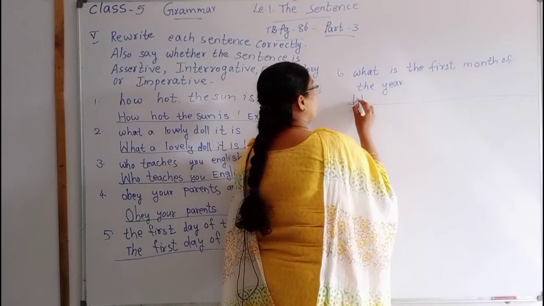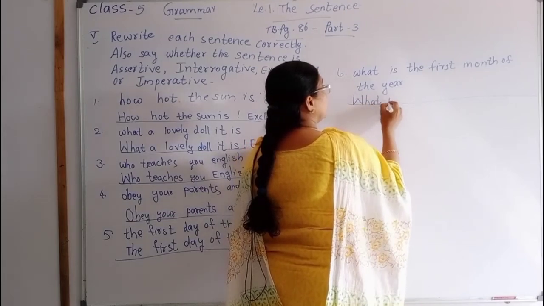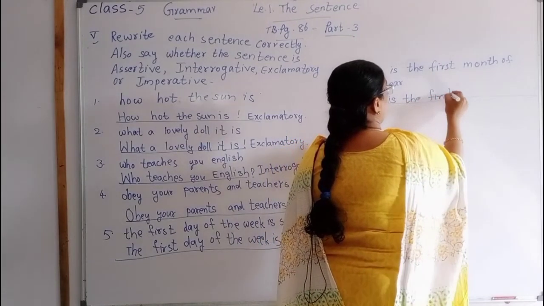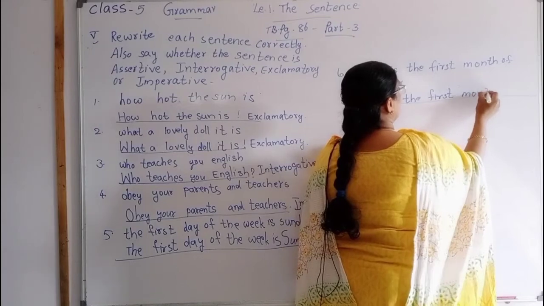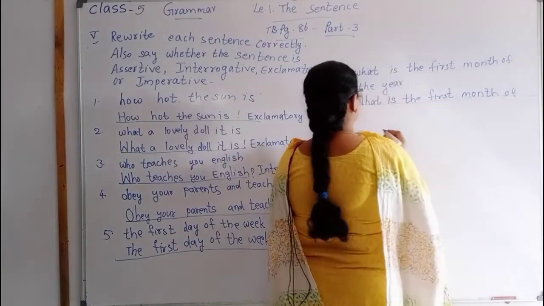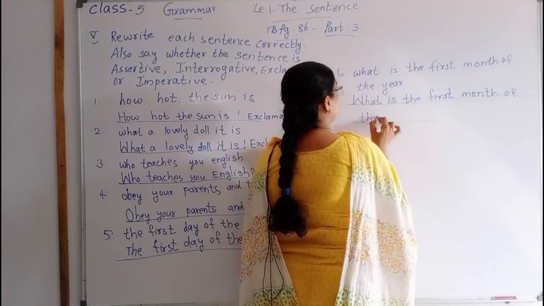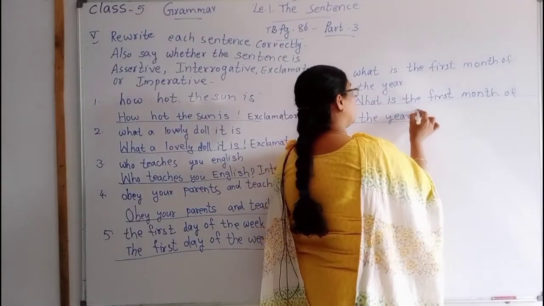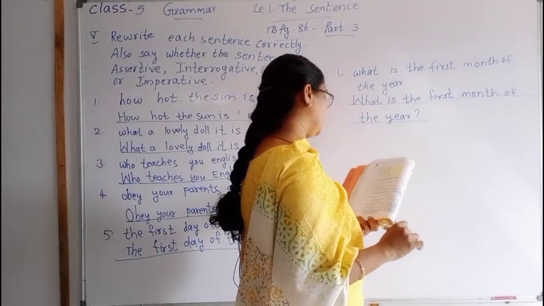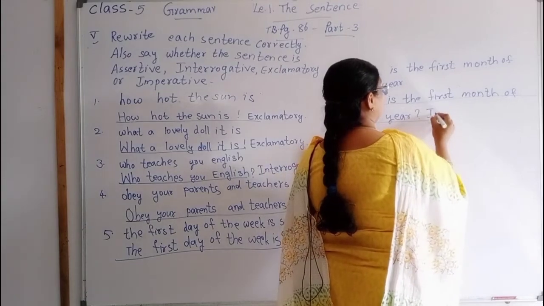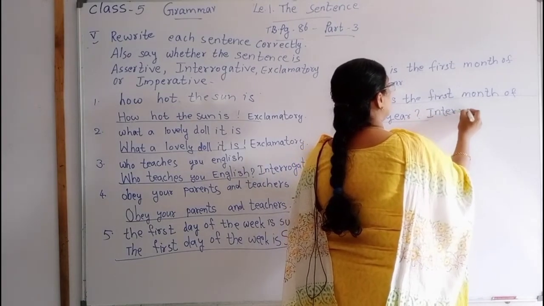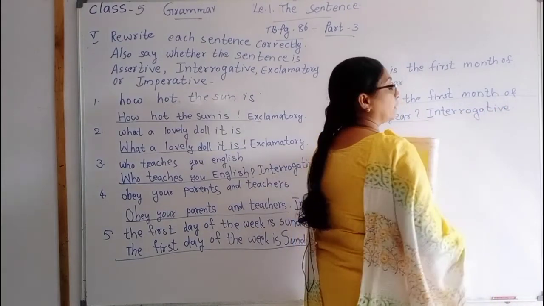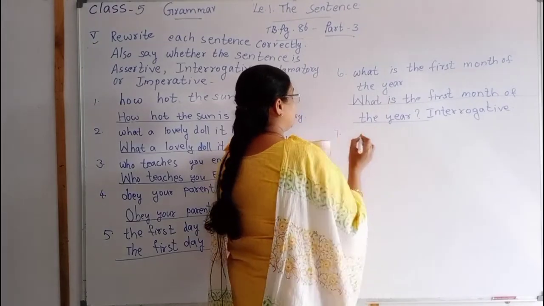W capital. What is the first month of the year? This is a question, so we should write the question mark. The sentence is interrogative. We are asking the question, so that is an interrogative sentence.